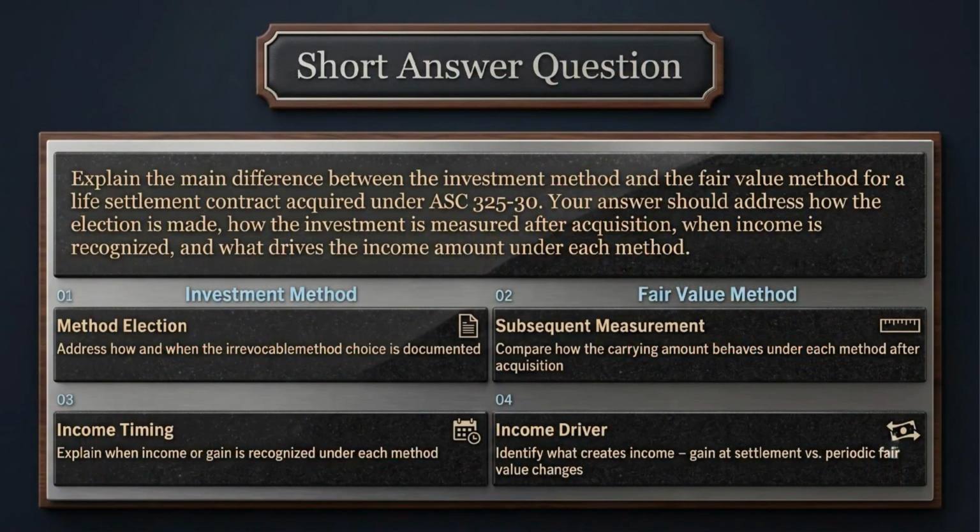Now write your response in your own words. The question asks you to explain the main difference between the investment method and the fair value method for a life settlement contract under ASC 325-30. A strong answer should cover four things: how the method election is made, how the investment is measured after acquisition, when income is recognized, and what drives the income amount under each method. This is a good written response question because it tests understanding, not just memory.